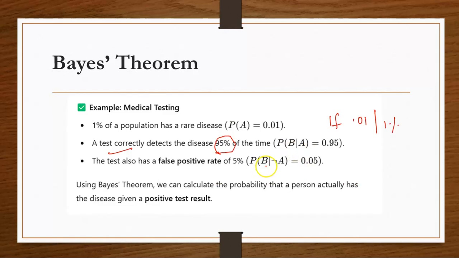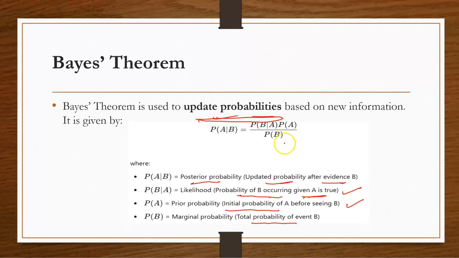Then the other part, probability of B given not A, will be 100 minus 95, that is 5%. Using these values, we can calculate the probability that a person actually has the disease given a positive result, that is, the updated probability after the evidence of B. Probability of B occurring given not A is given by 0.05. So we can find probability of A given B. That is probability of B given A times probability of A, divided by probability of B.